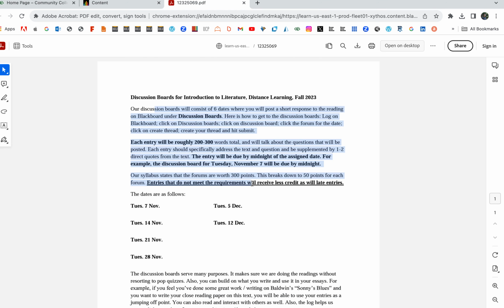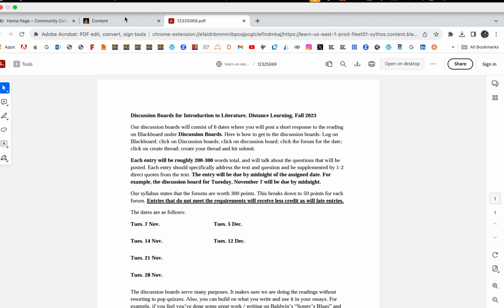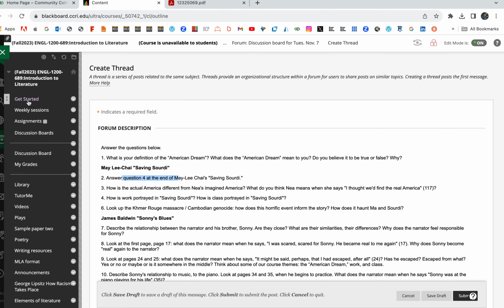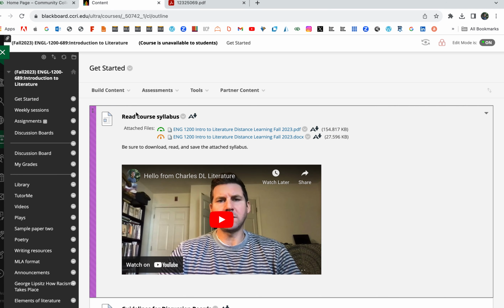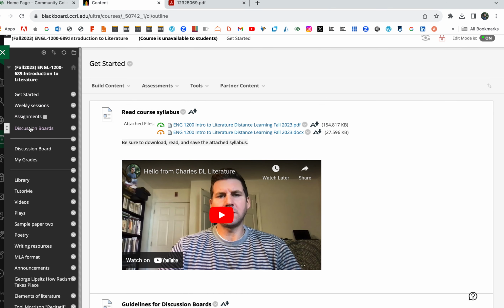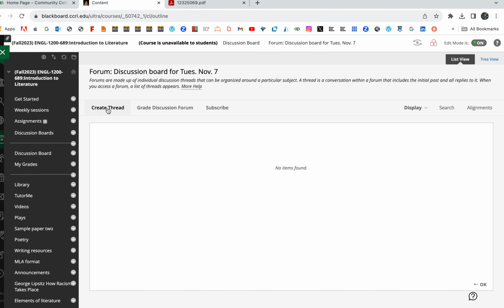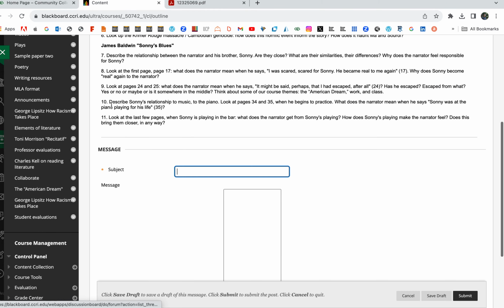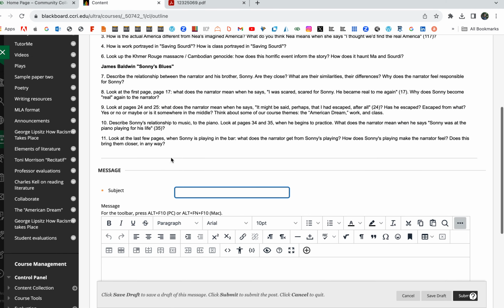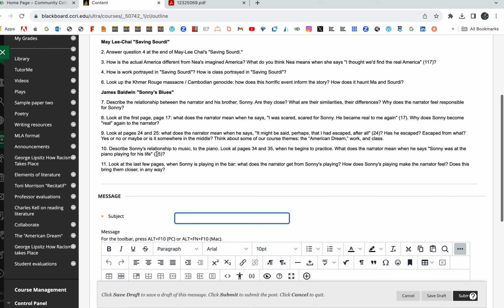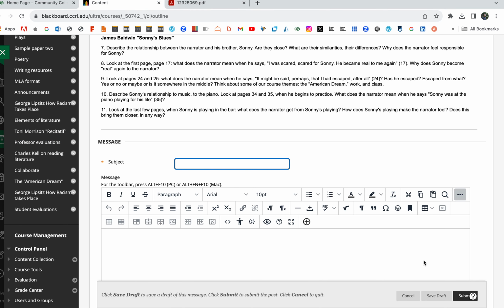So these are the description and the specific details. At least 200 words. If you go over 300, that's fine. Include 1 to 2 quotes from the story. Again, here's how you get to the discussion boards from our home page. Here's what the home Blackboard page will look like. On the toolbar here, click on discussion boards. Click on discussion board. Click on the date for whatever date. Click on create thread. You've got to remember to click create thread. Type in your subject and answer the questions. And you could upload a PDF or a Microsoft Word doc if you like that too. Make sure you hit submit.